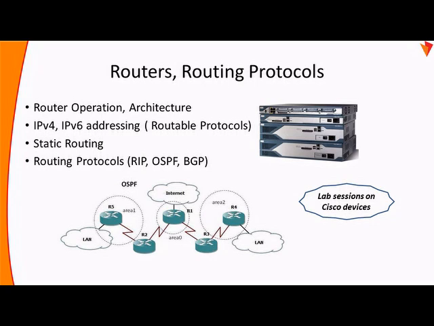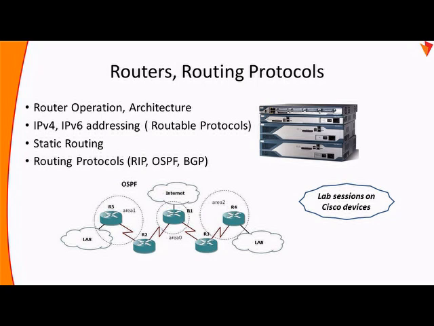So we'll slip into what you call the routing protocols, and here I've chosen three protocols. RIP, Routing Information Protocol version 2. Then you have OSPF, Open Shortest Path First, and then BGP, Border Gateway Protocol. So these are the protocols. Again, it will be discussed in detail. How do they work? What are they?